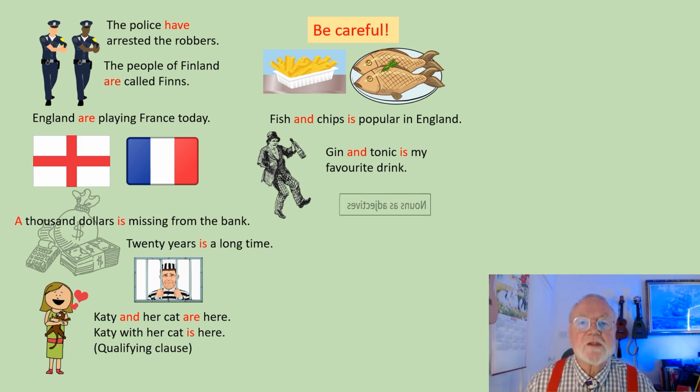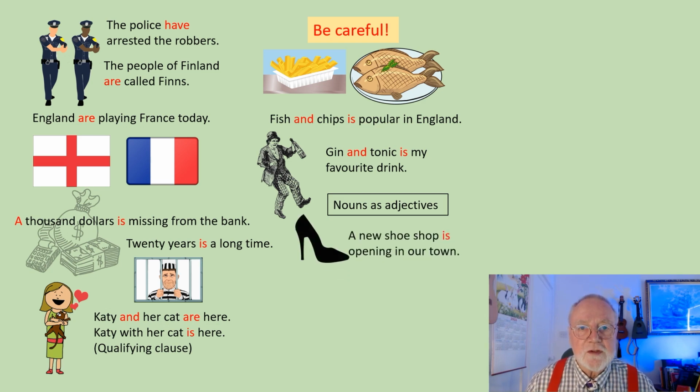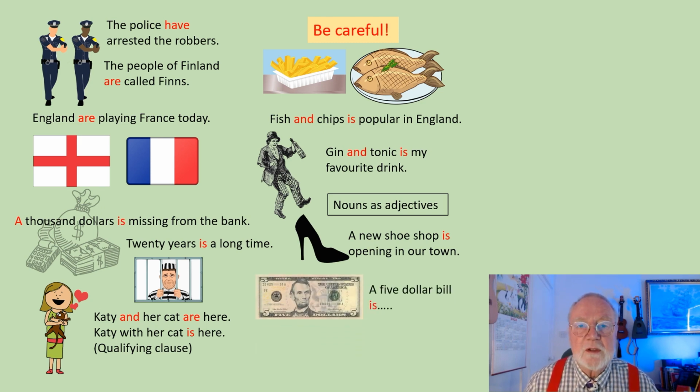Look what happens to our singular and plural logic when we start using nouns as adjectives. A new shoe shop is opening in our town. You would think we would say a shoe shop. It's not just selling one shoe, but we use shoe and therefore we use is. A $5 bill is on the table. We don't say a $5 bills, therefore we use a singular verb.